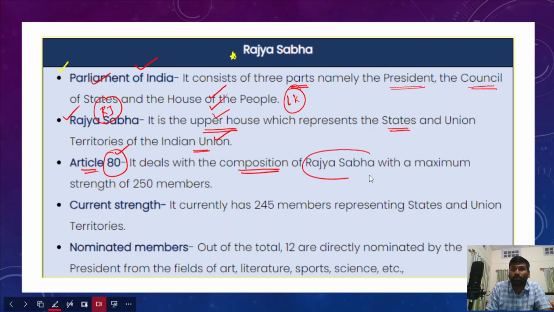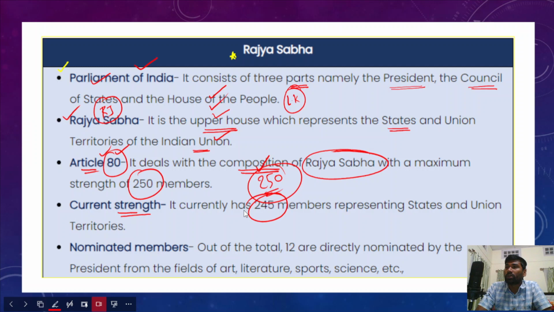So it deals with the composition of Rajya Sabha, and the maximum strength of the Rajya Sabha is 250 members. The current strength of the Rajya Sabha is 245 only. So this is the maximum strength, but the current strength is 245 members alone.